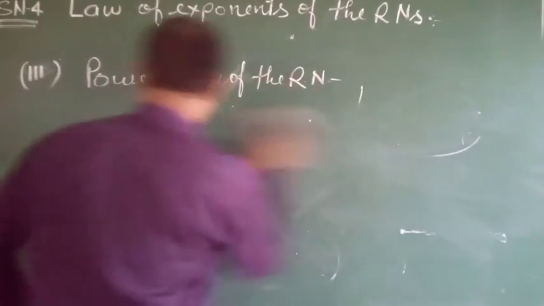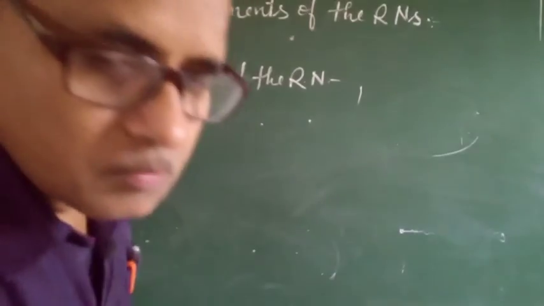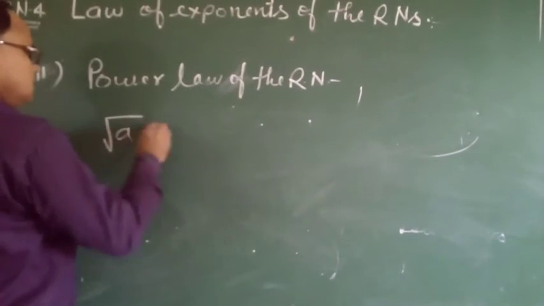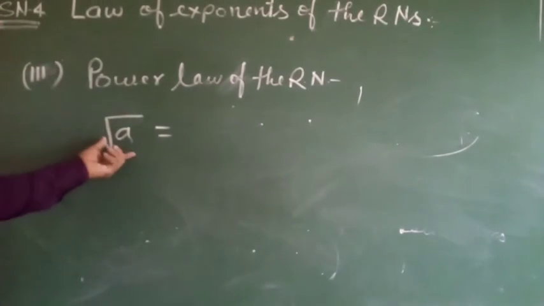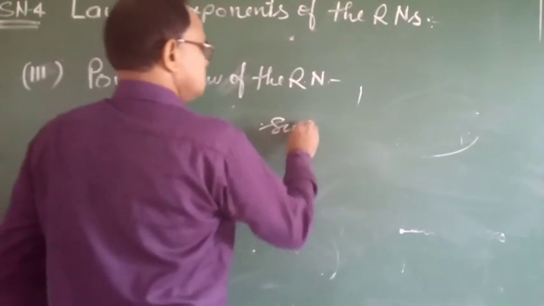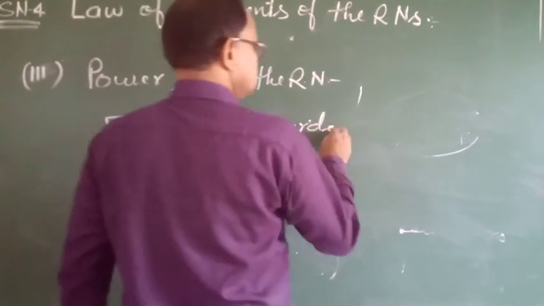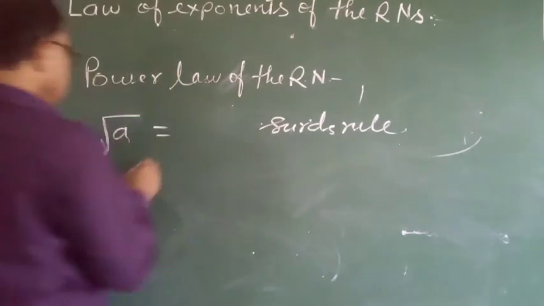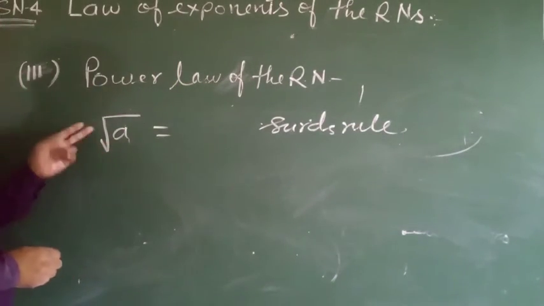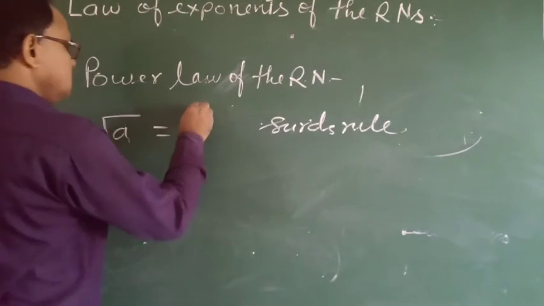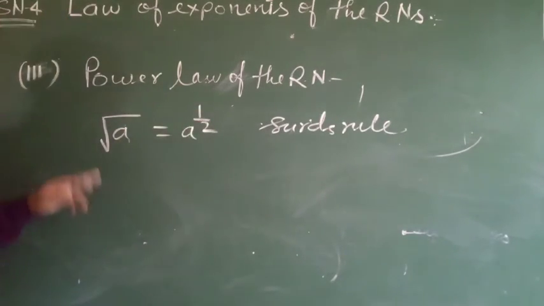This is a very important part. Here root a, surds rule. Root a, we can write in exponential form a power 1 by 2.